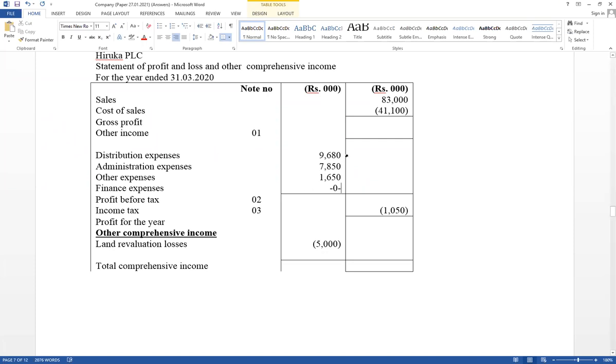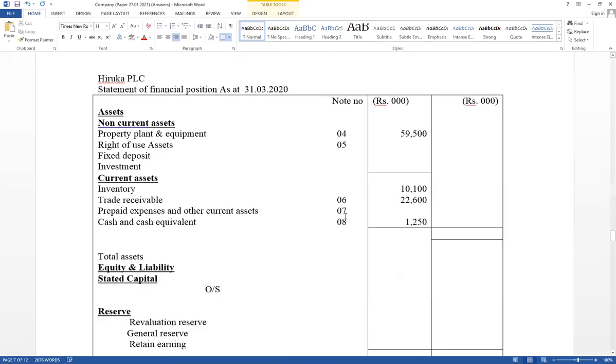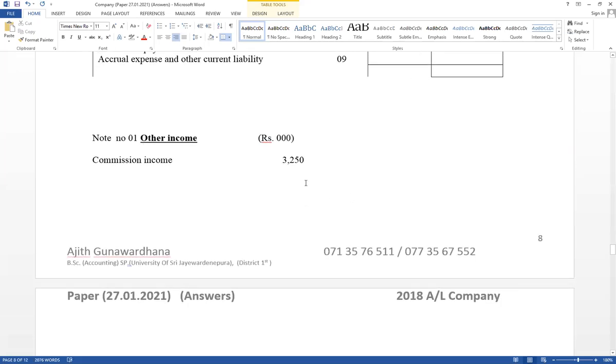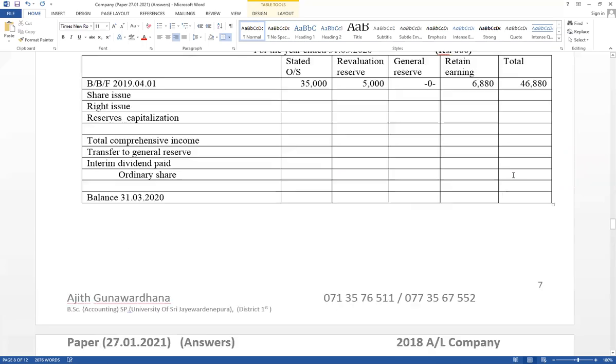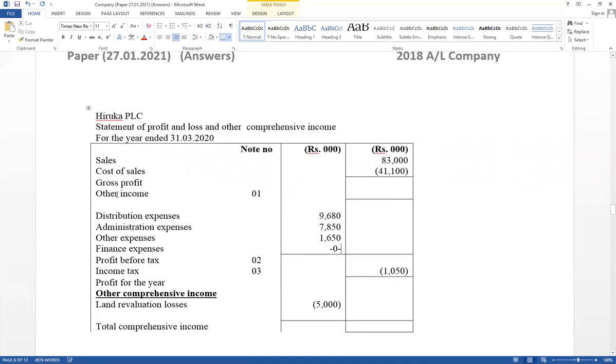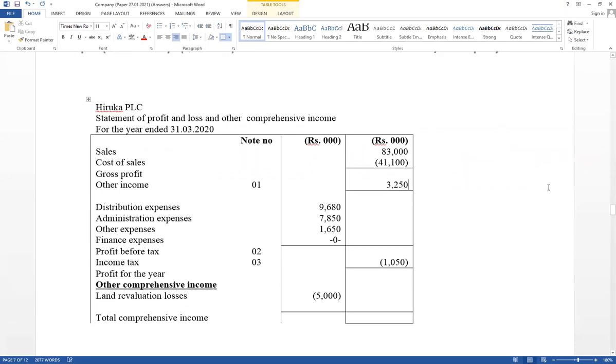Right. Then notes. First one additional information. Second one trial balance. Third one workings. Fourth one notes. Now complete notes. Note number 1, other income available 3,250. That value should be included in income statement. It has given only commission income. Income statement last column 3,250 here other income 3,250.